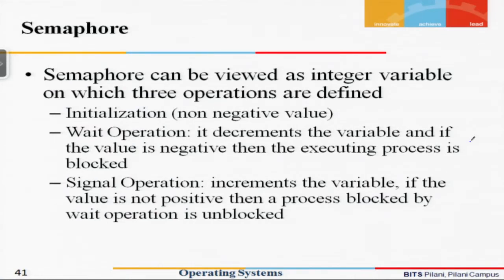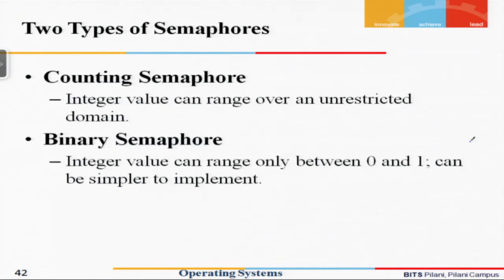A semaphore can be viewed as an integer variable on which 3 operations are defined: initialization to a non-negative value, wait operation, which decrements the variable, and if the value is negative, then the executing process is suspended or blocked. Signal operation increments the variable. If the value is not positive, then the process blocked by a wait operation is unblocked.